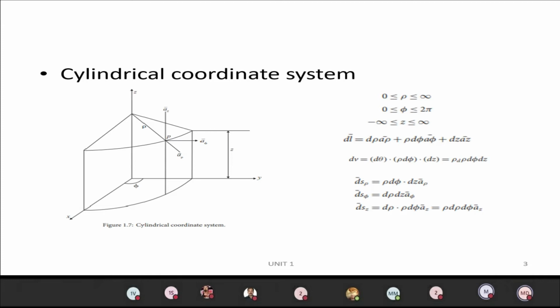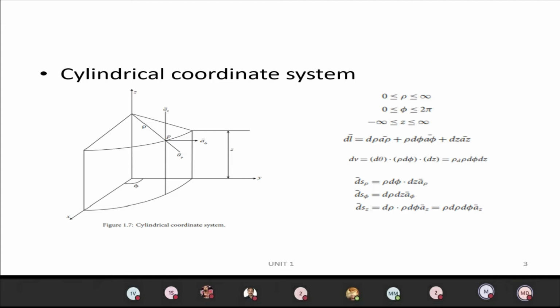Similarly, in the cylindrical system, you will get ds rho, ds phi, ds z, the area elements.